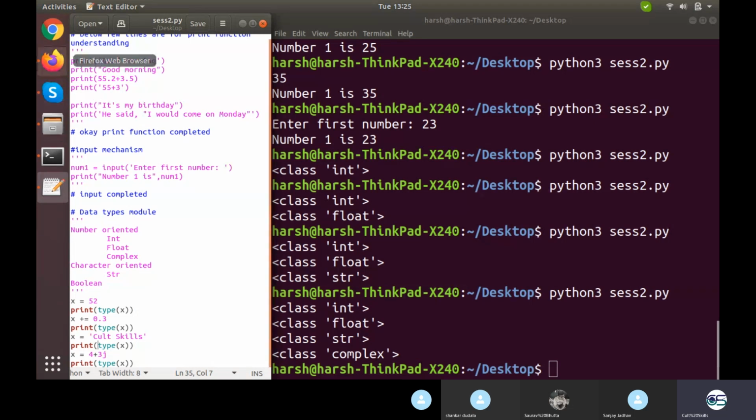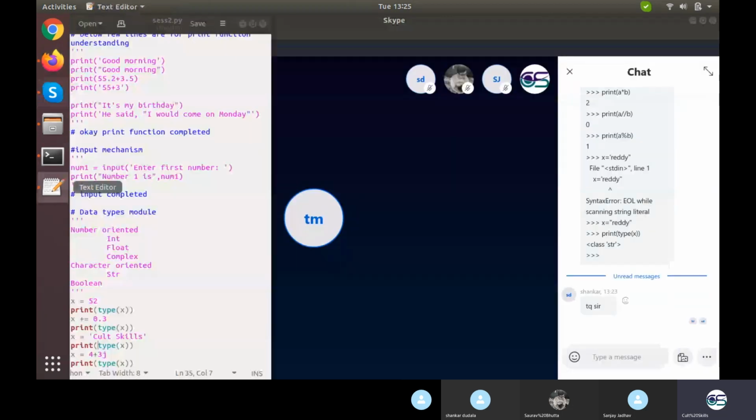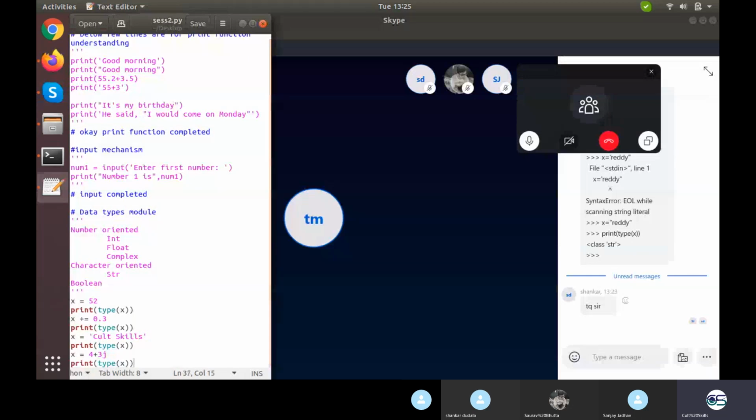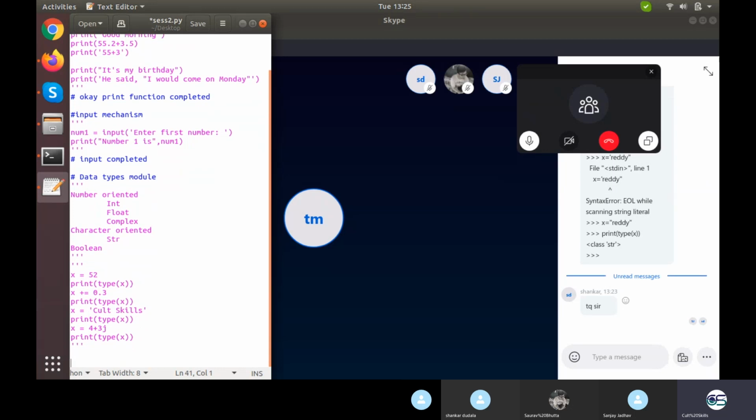But for now, we have talked about input, output, comment, variable, and the data type. Now let's see how we can cast the type. Casting means changing from one type to another. I will comment this up again.